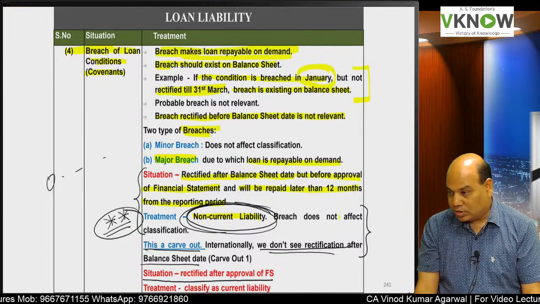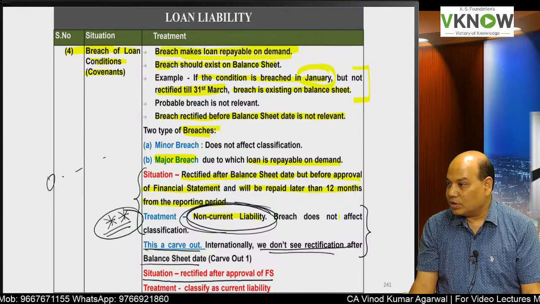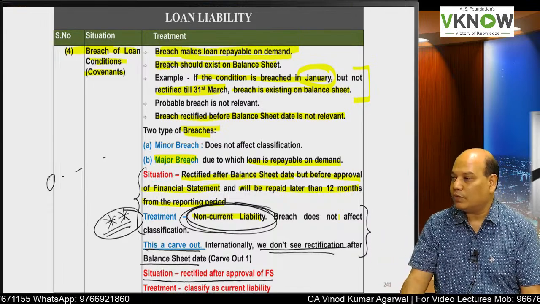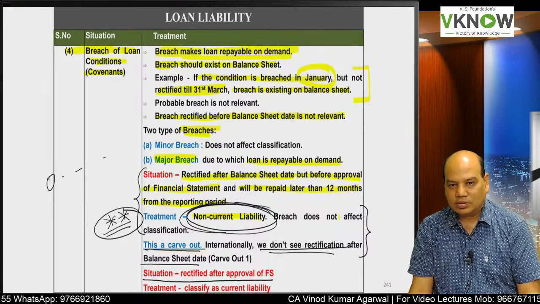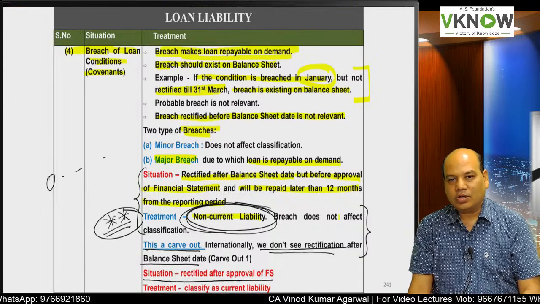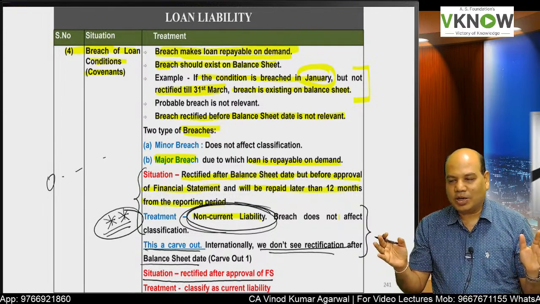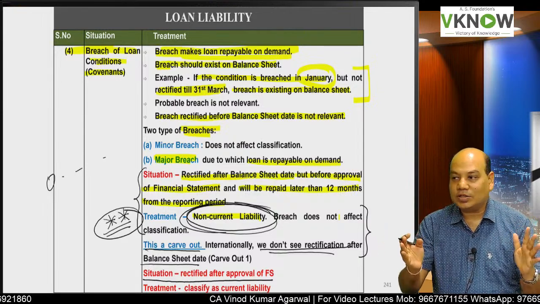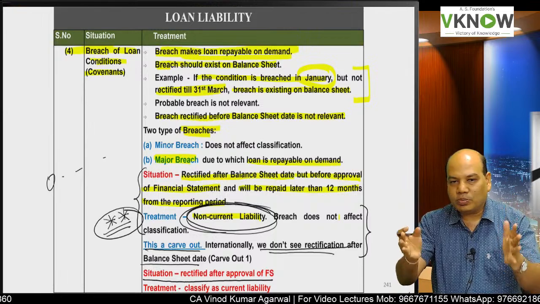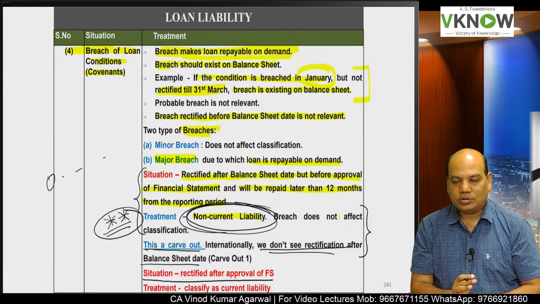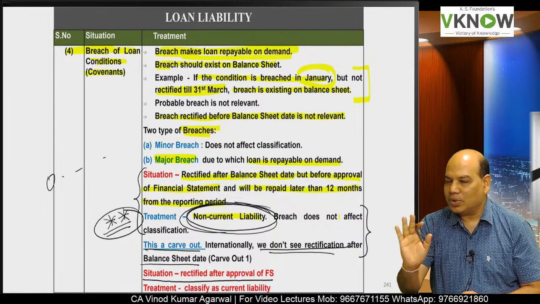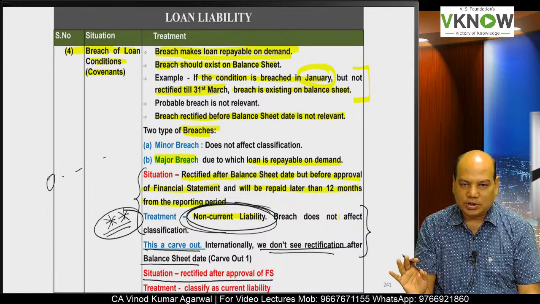Situation number next. There was a breach on balance sheet date. It was rectified after approval of financial statement. Then current liability. Because the maximum amendment that we can make in our financial statement is up to the date the financial statements are approved by the board or approving authority. Beyond that, we cannot make changes in the financial statement. Easy to understand?